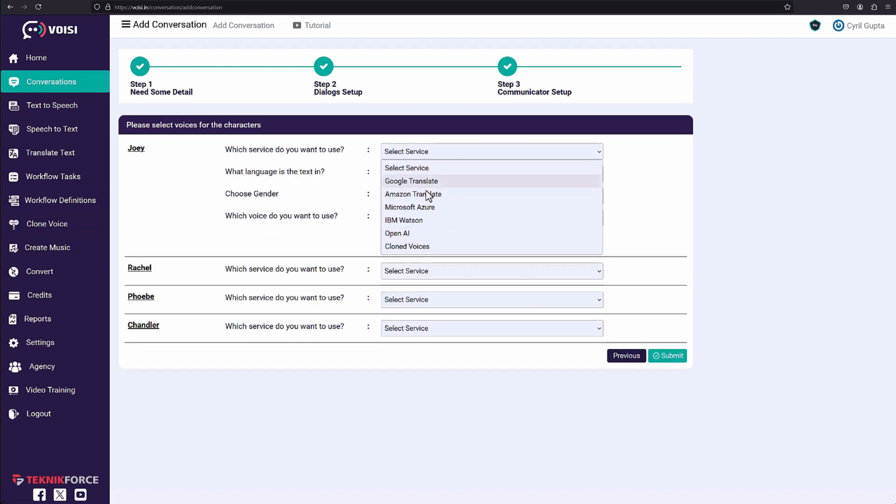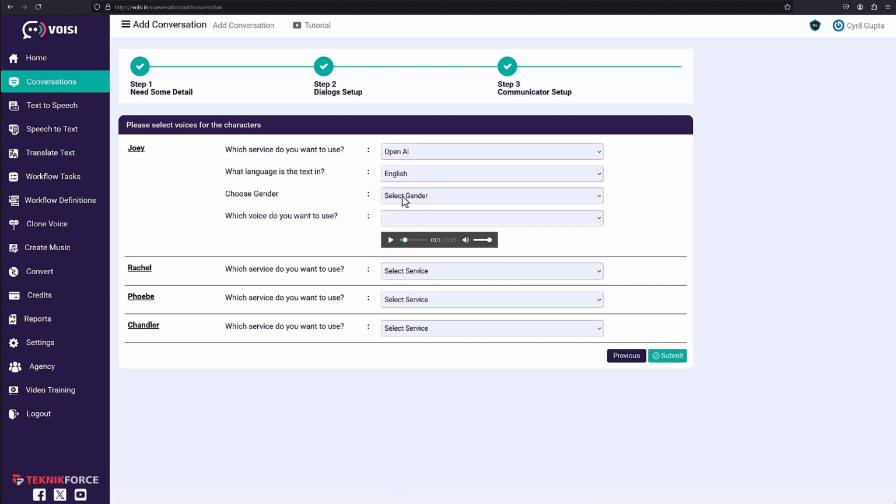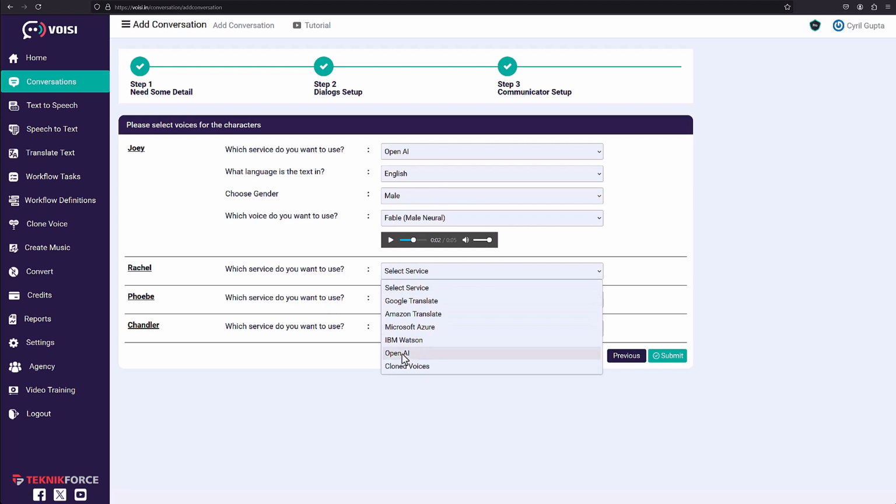But for now, let's select a voice for Joey. So I selected the provider OpenAI. You can select what language you want to create the audio in, and you can select the gender. It's a male voice for this one, and you can see we've got multiple choices based on the provider. You can listen to the sample. Let's choose this one. Then we gotta select a voice for Rachel.